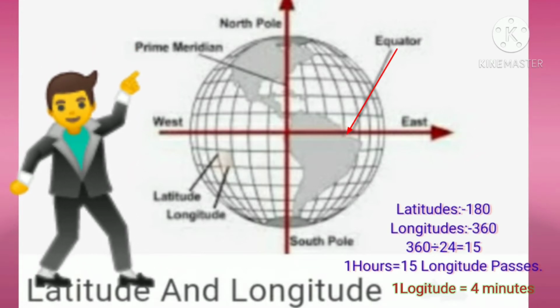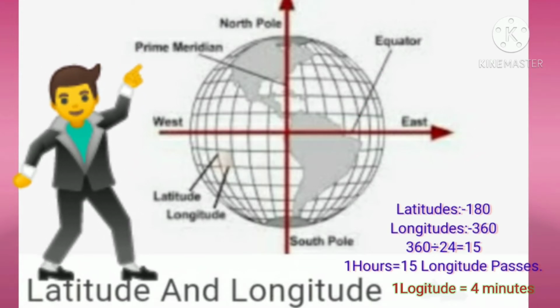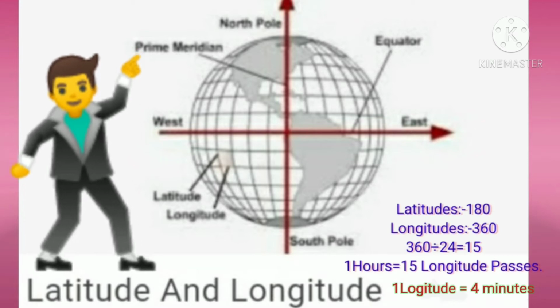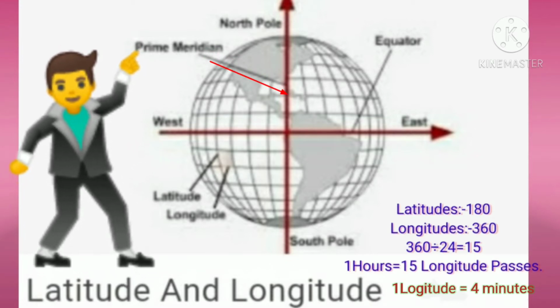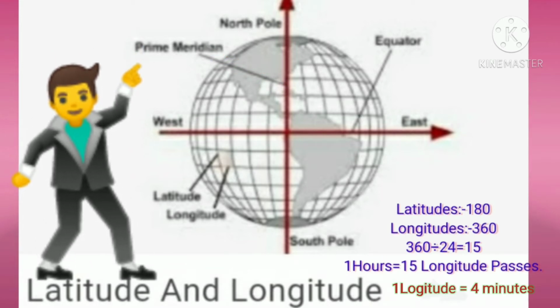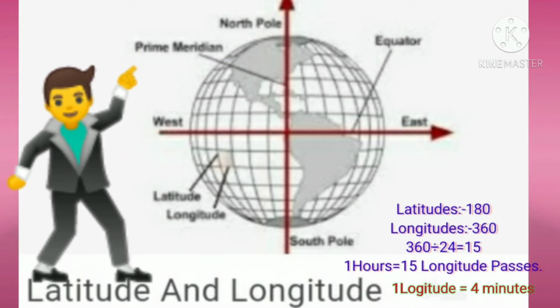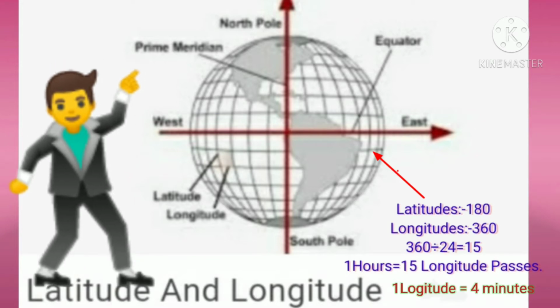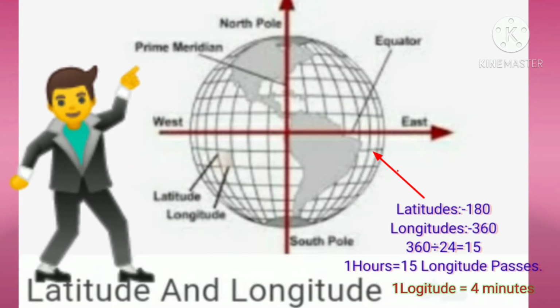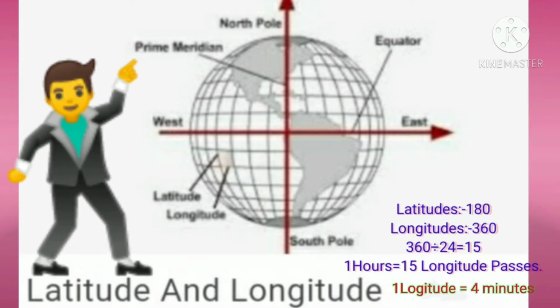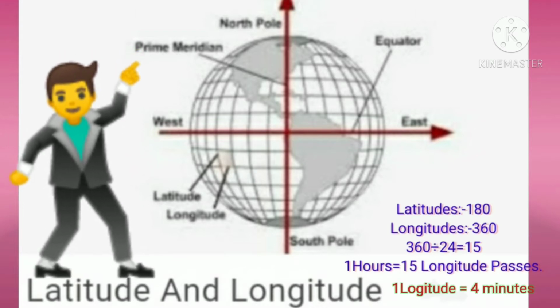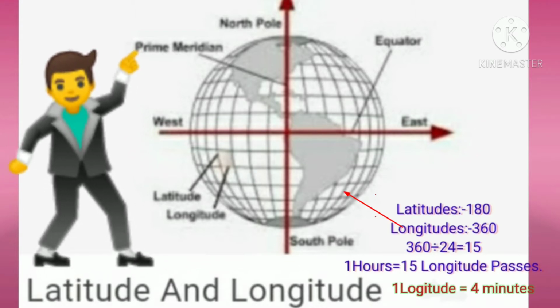Equator, 0 degree equator, passing from the center of the earth from east to west. There is a prime meridian, 0 degree Greenwich. Prime meridian is near the inland. Now there are latitudes 180, longitude 360,